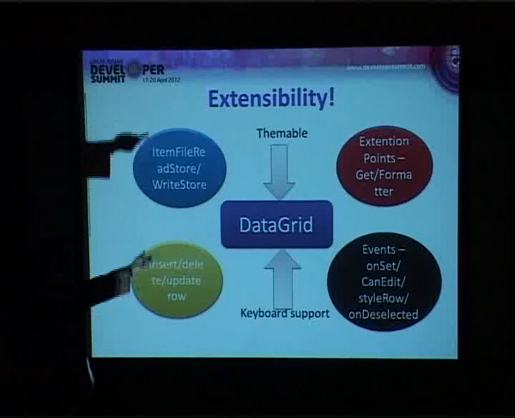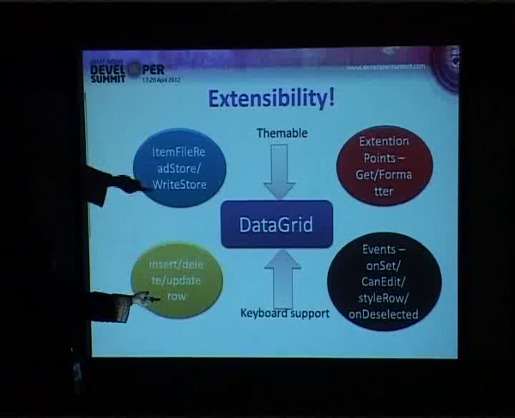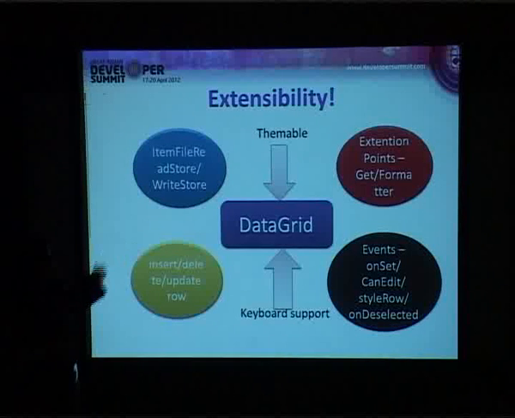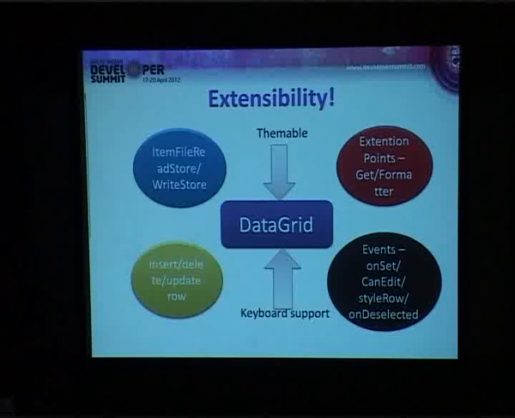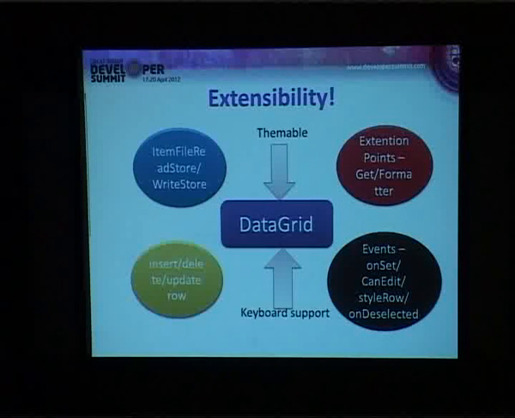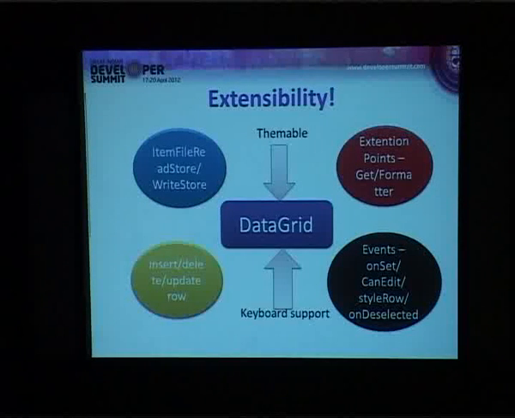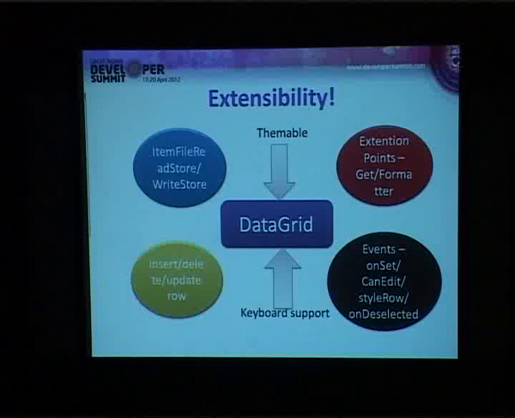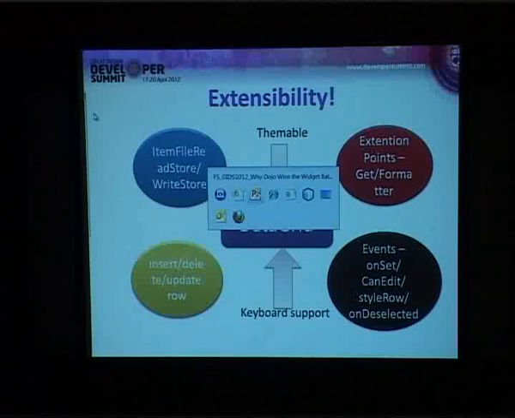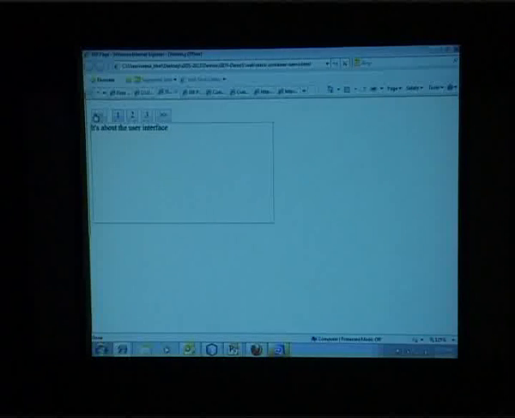So there are a lot of things which are operated on the grid. It's called grid events. And you also have something called an extension point. A typical extension point is something which will extend the feature of the basic grid. So basically we always read the value from the backend. I can also read the value, or I can also generate the value, reading the value from the UI of your grid. So for example, let me show you a demo on that.